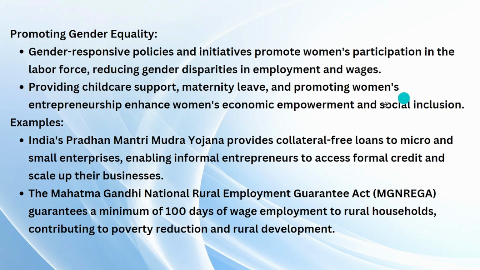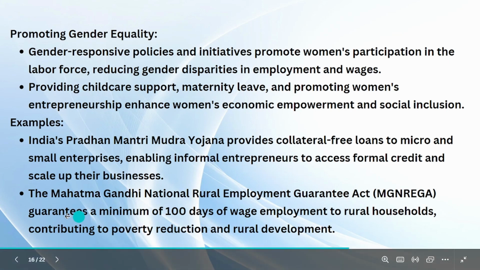Promoting gender equality, even women should be encouraged to participate in any jobs. It can be businesses, it can be high profile jobs, anything. For that to happen, they should provide child care support, maternity leave. If a woman has any personal responsibilities, they should be granted leaves. So all these will indirectly provide growth and a lot of employment.